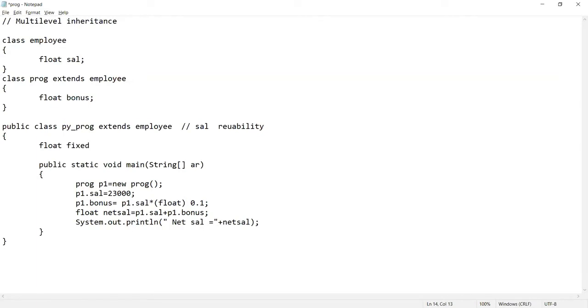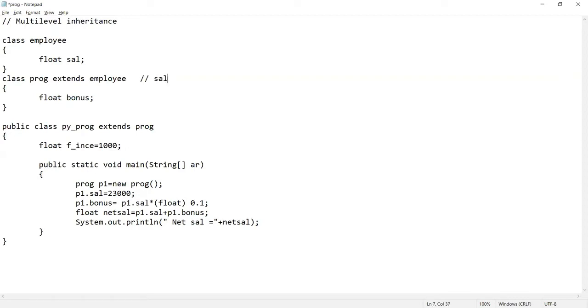fixed incentive. Suppose the Python programmer has a property fixed incentive, and suppose the incentive value is 1000 rupees, right? This is the property that the Python programmer is having. Now let's see this part, and extends programmer, because it is a programmer. Fine. So let's see the relationship between employee and programmer.